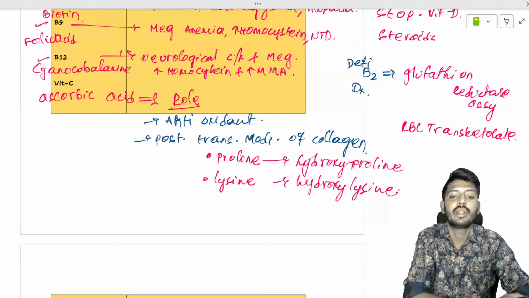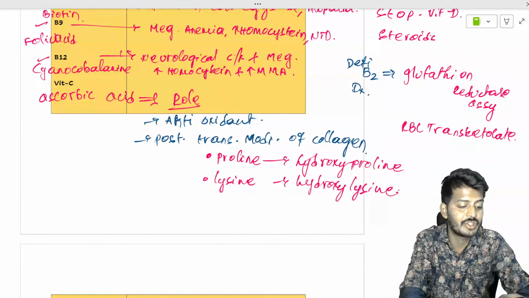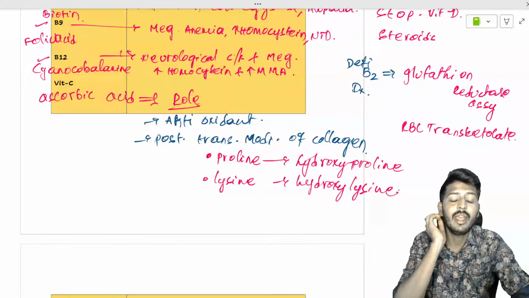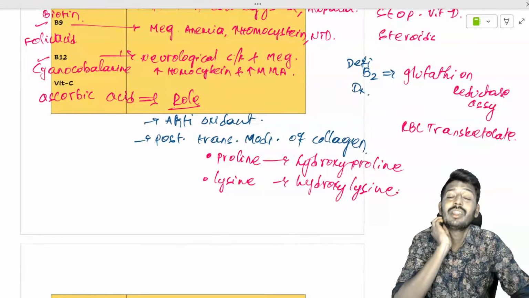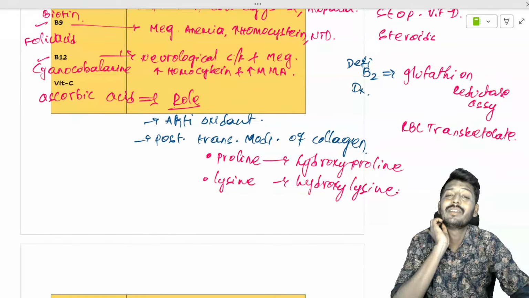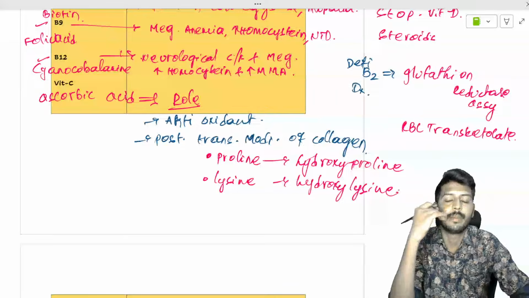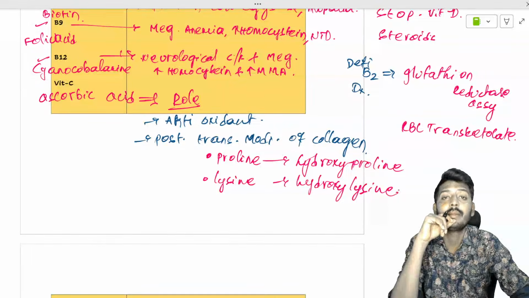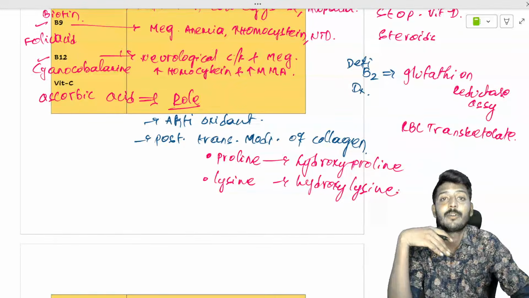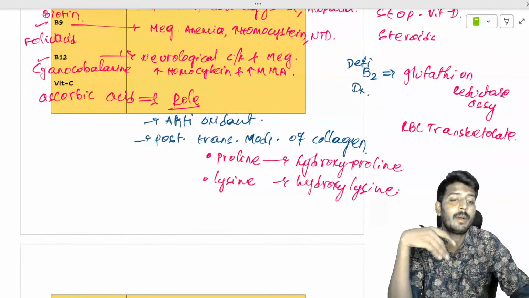Okay, this is a post translational modification. Collagen is a structural protein which is responsible for wound healing, for the health of the basement membrane, and for the functioning of many parts of our body.